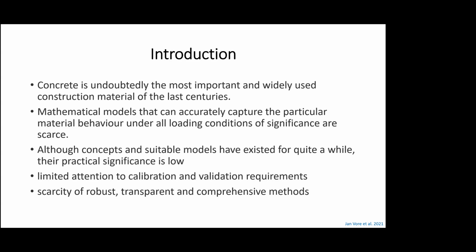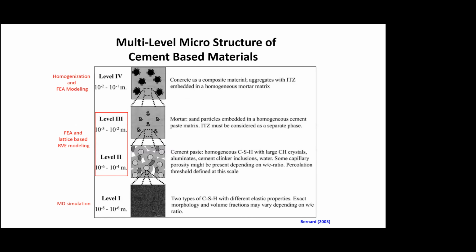So concrete itself is a cementitious composite, and it can be categorized into several levels: level 4, 3, 2, 1, right? If you start from the top, level 4 is in the scale of centimeters, tens of centimeters, so you can see that concrete is a composite material. It has aggregates with interface transition zone, and they are embedded in a homogeneous mortar. At that level, the mortar looks homogeneous, right?